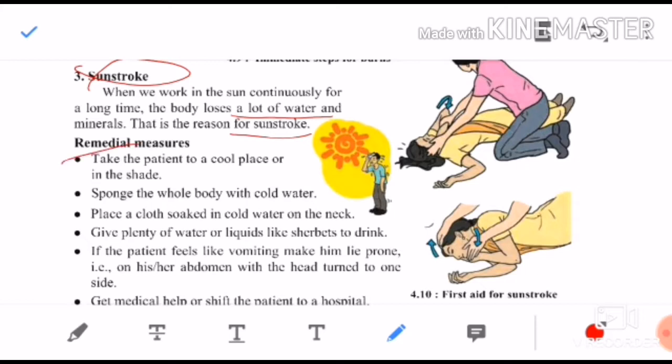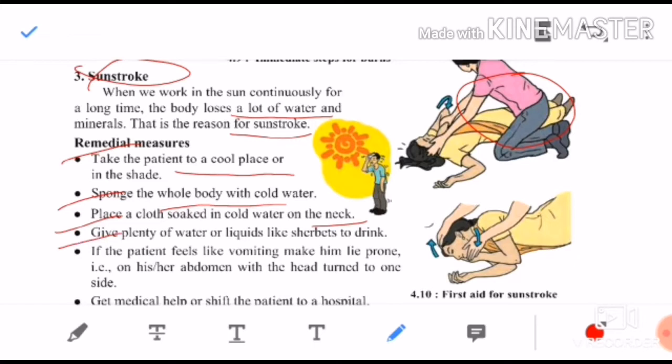First thing is to take the patient to a cool place. Second thing is sponge the whole body with cold water, because due to the sun's heat, the body starts burning. So you should start sponging the body of that person with cold water. Third thing you can do is place a cloth soaked in cold water on the neck, like how this person has kept. On the neck you have to keep a cloth soaked in cold water, so that he may feel better and get relief.